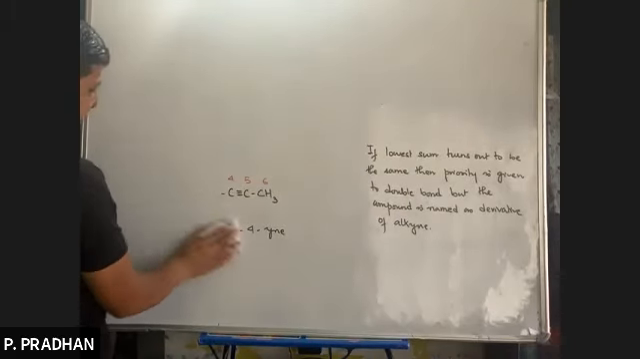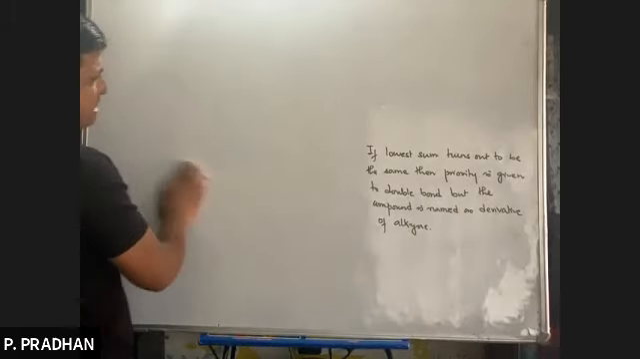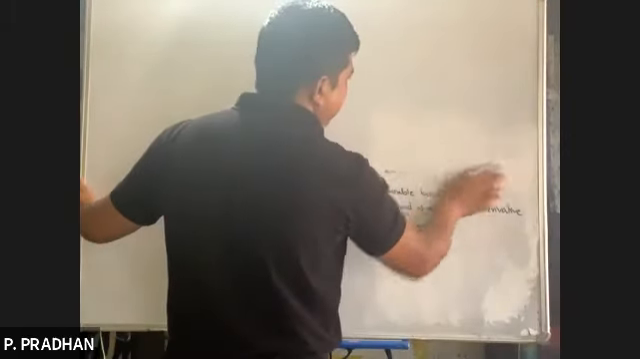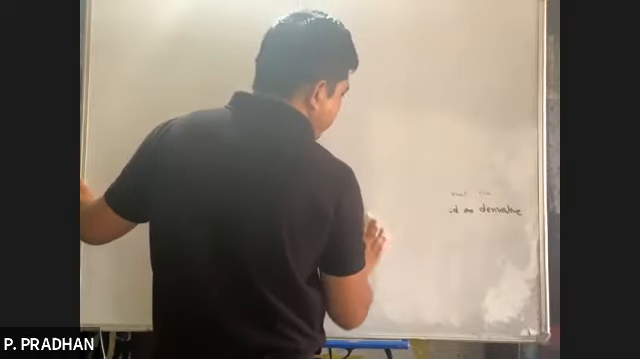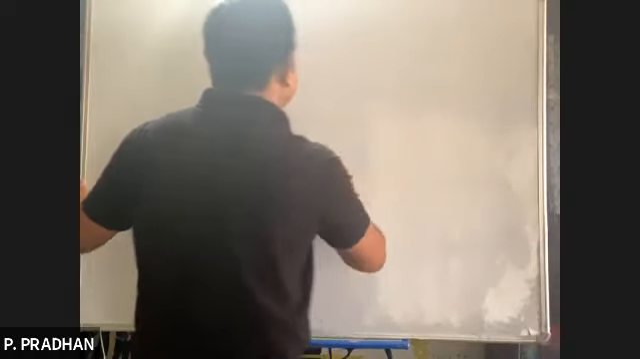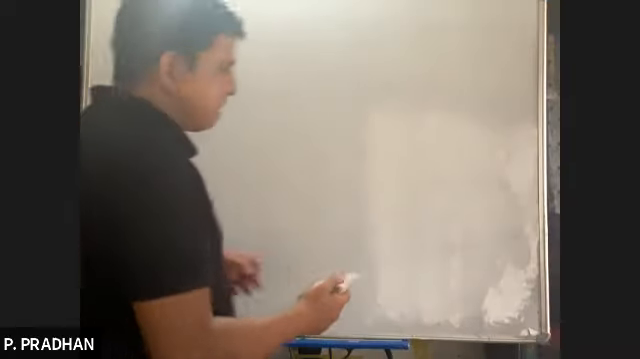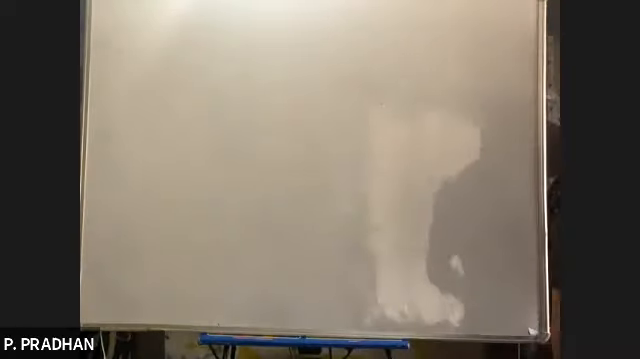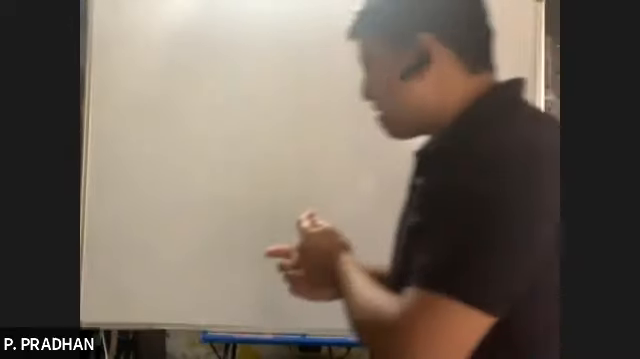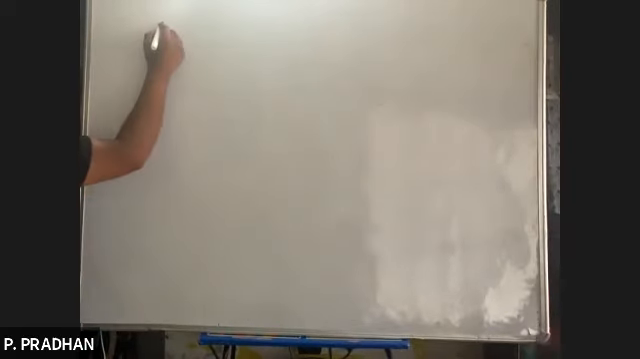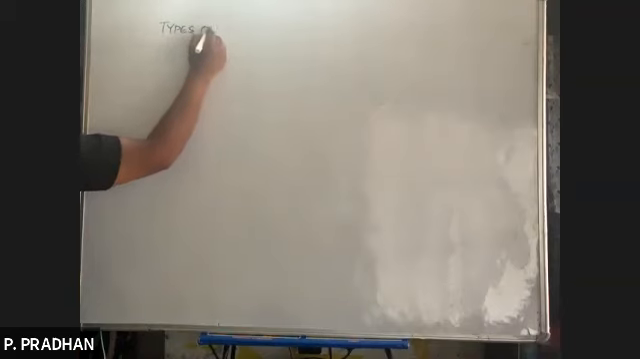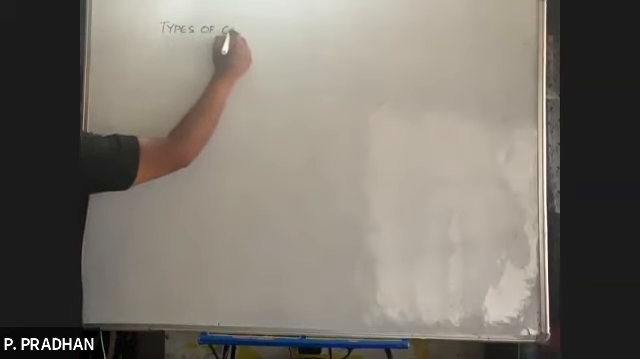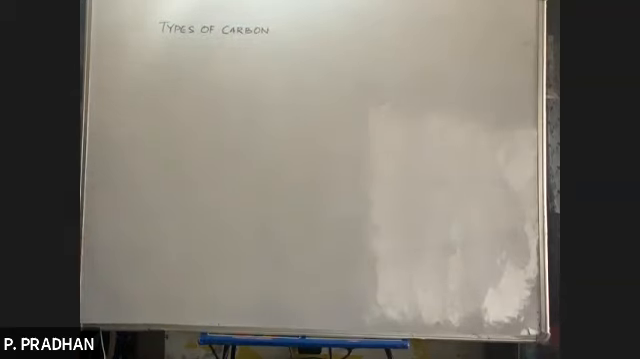Now, so more or less we now have a fair idea how we name our compounds. What type of compounds? Hydrocarbons. So we have not yet proceeded towards compounds containing functional group. So before I move to that topic, I need to make some concepts clear. So today we shall just start off with types of carbon atom.